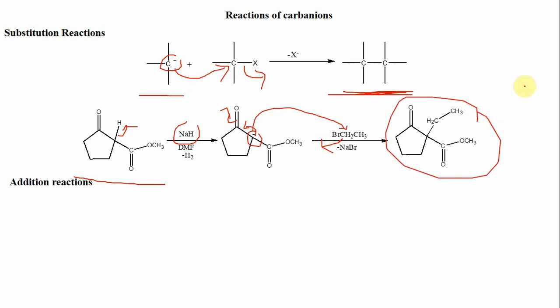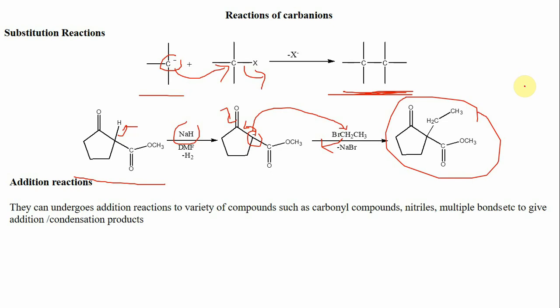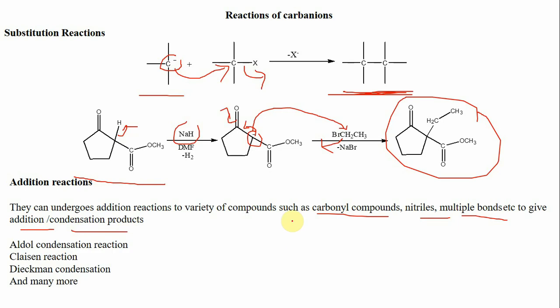Similarly, these carbanions can undergo addition reactions. Now these carbanions act as a nucleophile, so they can undergo nucleophilic addition reactions to the carbonyl compounds, nitrile compounds, or multiple bonds to give a corresponding addition or condensation product. The common examples of these nucleophilic addition reactions of these carbanions are aldol and aldol type of reactions, Claisen reaction, Dieckmann reaction, and there are many other reactions.